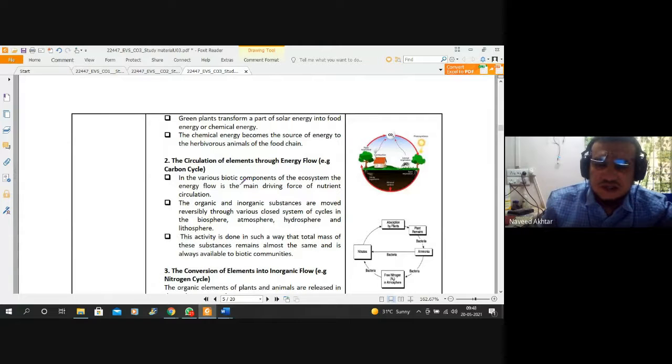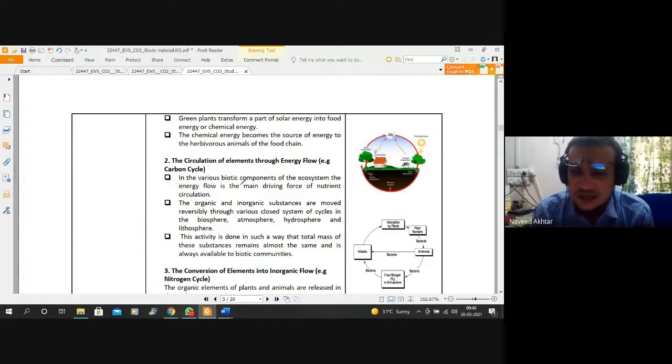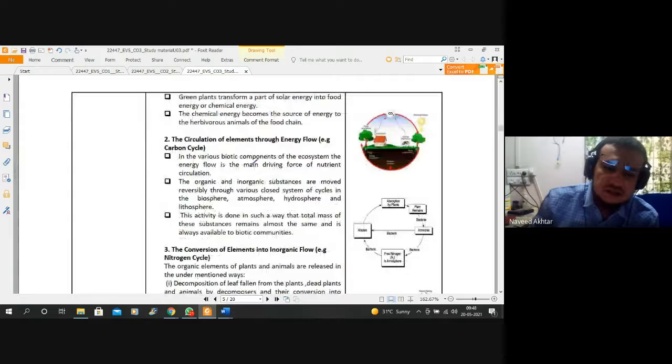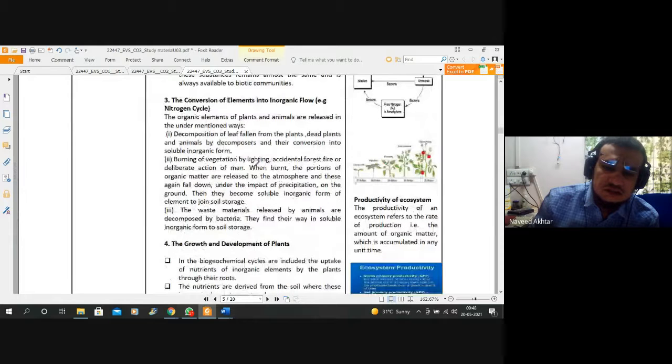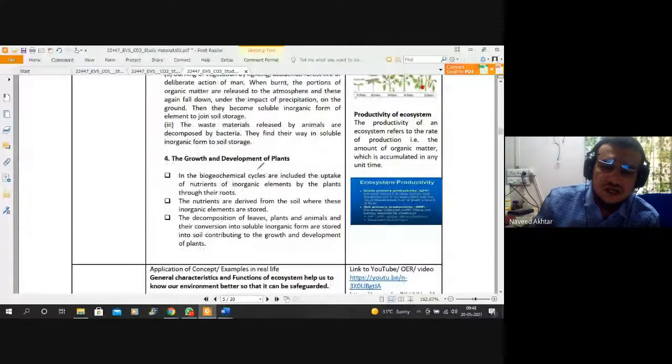An example is the carbon cycle. The carbon dioxide is taken by the plants and converted into oxygen, and that oxygen is taken by the animals, and animals again give back the carbon dioxide to the atmosphere. Similarly the carbon cycle is maintained, and that is also a part of your ecosystem. The growth and development of plants,